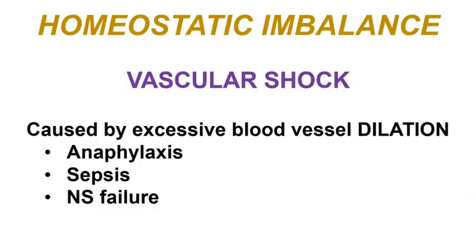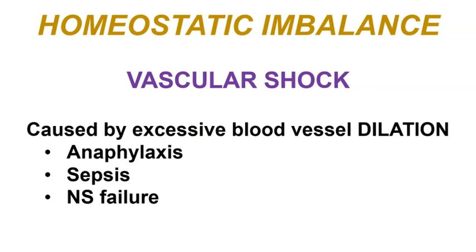The last one that we'll examine is vascular shock. And vascular shock occurs due to a massive drop in blood pressure as well, similar to hypovolemic shock, but it is not caused by a loss of blood volume or fluid volume. Instead, it is caused by excessive blood vessel dilation. Three main causes are anaphylaxis, sepsis, and nervous system failure.